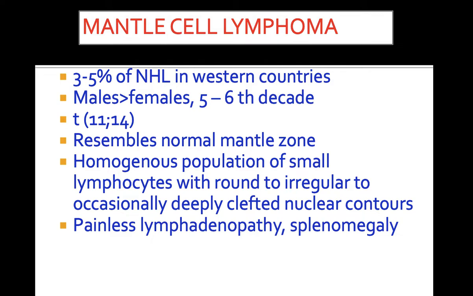The lymph node resembles the mantle zone of a normal lymph node. Microscopically, this lymphoma shows a homogeneous population of small lymphocytes with round to irregular and occasionally deeply clefted nuclear contours. They present as painless lymphadenopathy and splenomegaly.